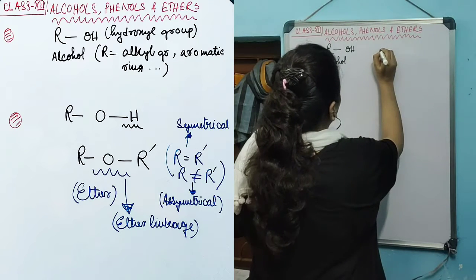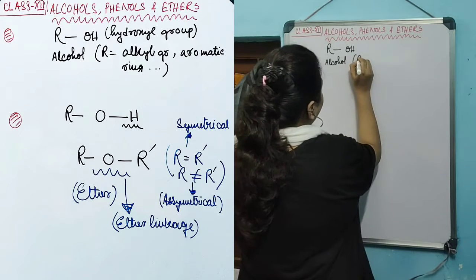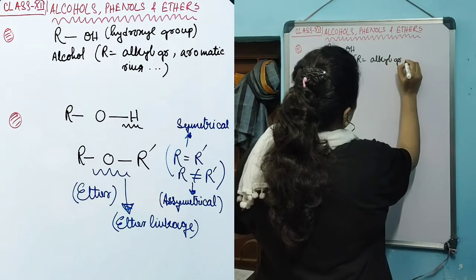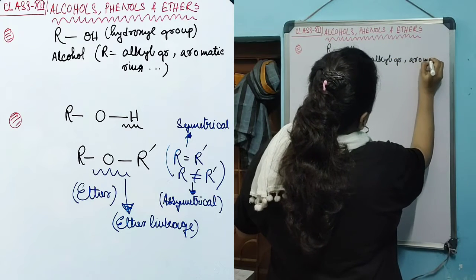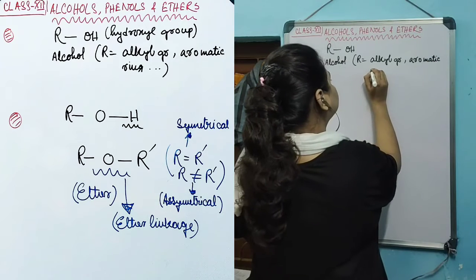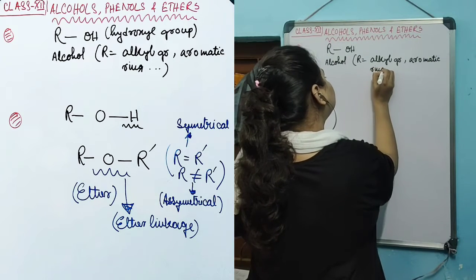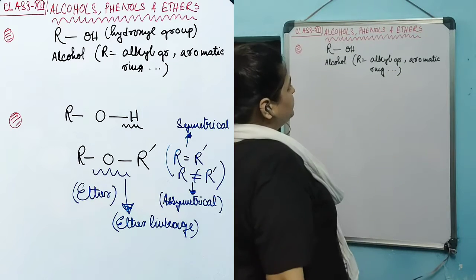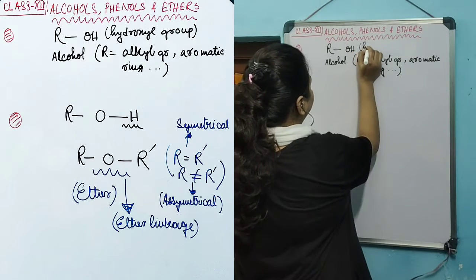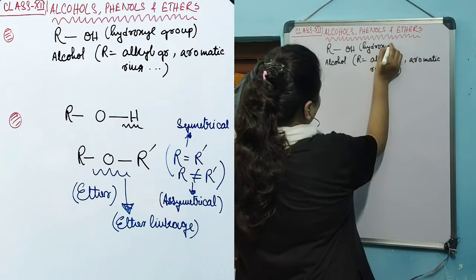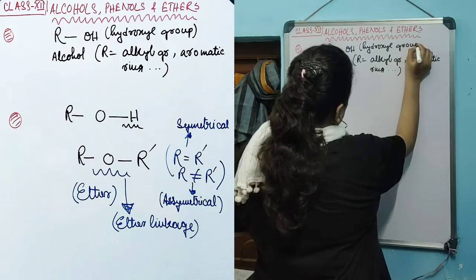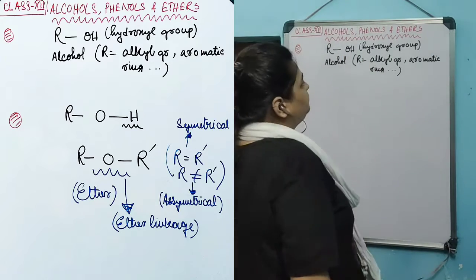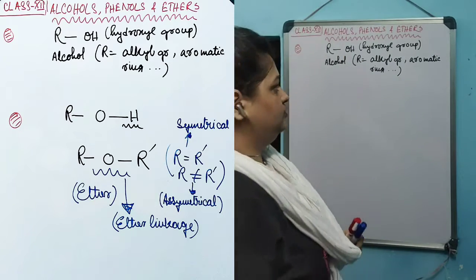In this alcohol, R can be an alkyl group or an aromatic ring. There has to be a hydroxyl group attached with an aromatic chain. Then the entire compound that is formed is known as alcohol.